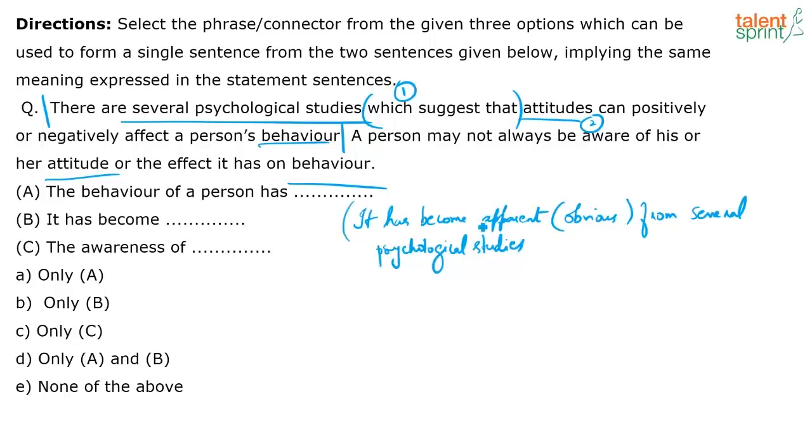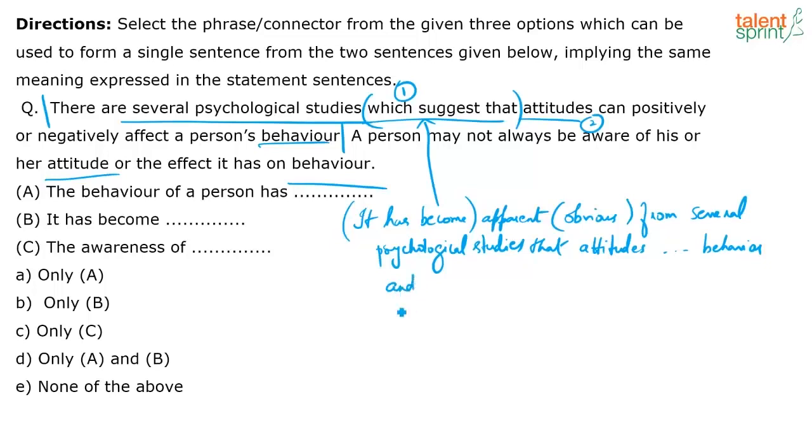So it has become is giving me this meaning, which suggests that. It has become apparent from several psychological studies that what? That attitudes can positively or negatively affect a person's behavior. I'm just going to write the whole thing, that attitudes, this whole thing, till behavior. So it has become apparent from several psychological studies that attitude can positively or negatively affect a person's behavior.